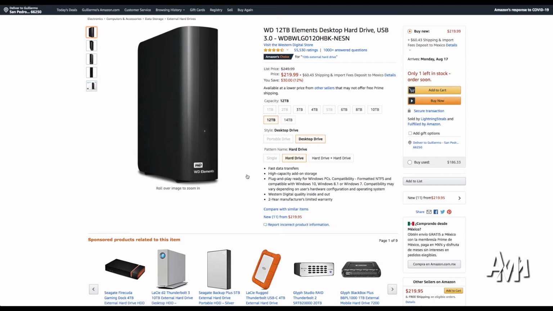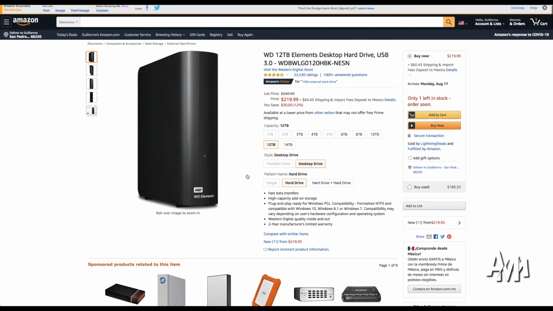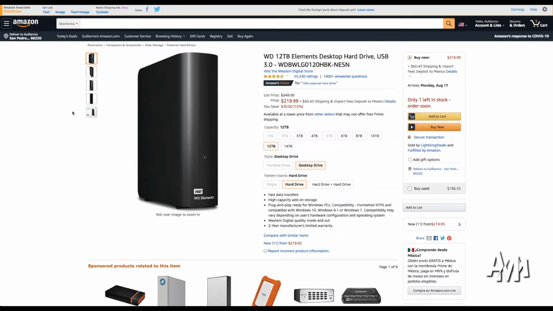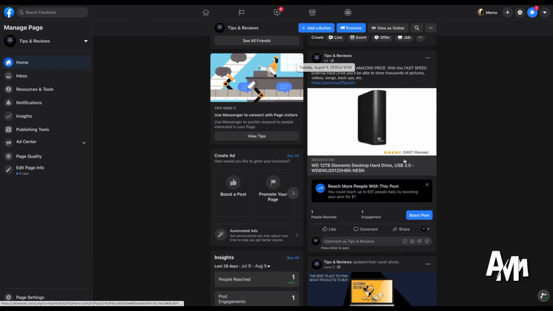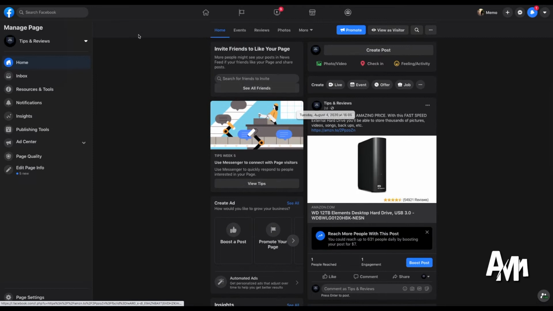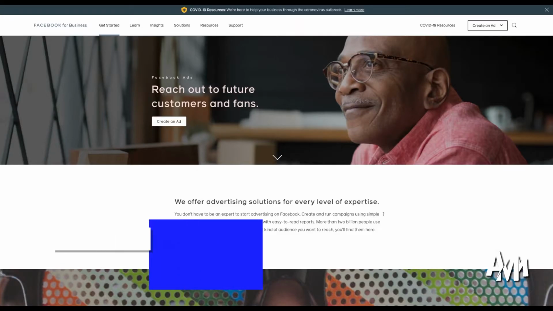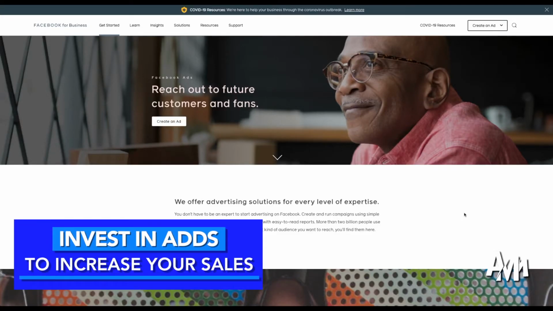So that's as easy as it is. It's very simple. You just copy and paste the link, and every time someone buys a product, you make money. You don't have to invest in the product. This is totally free. You don't have to invest to get in. You don't have to pay anything. All you have to do is sign up for these pages because they want you to be selling stuff, and what better way than to not have to invest.